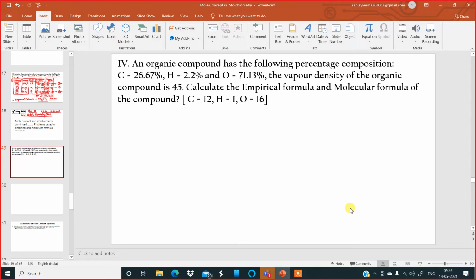You are in 10A or 10C? 10A, sir. What is your roll number? 39, sir. Are you in Sikkim right now?